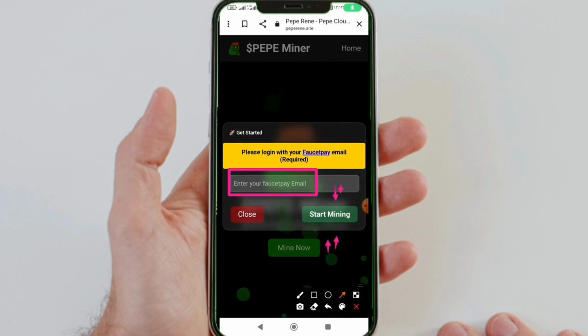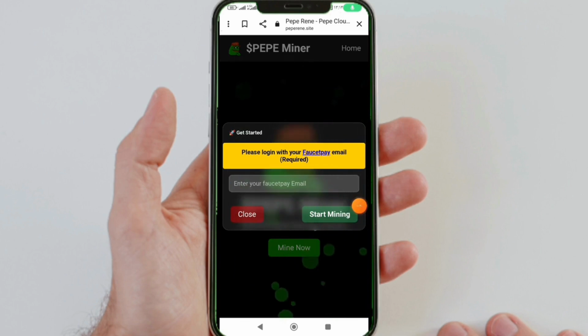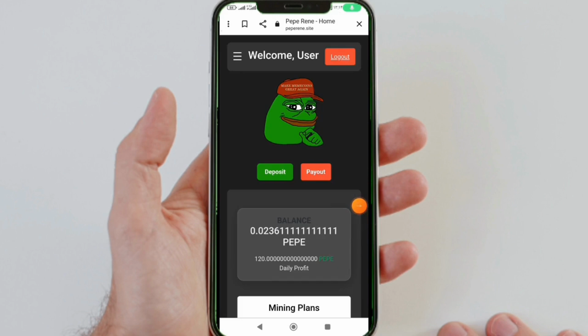When you register, it will ask for your email, so enter the same email in this field and click on the Start Mining button. It's that easy, to start your dollar income completely automatically even while sleeping or playing games, and even in your leisure time, and achieve financial independence in your life.